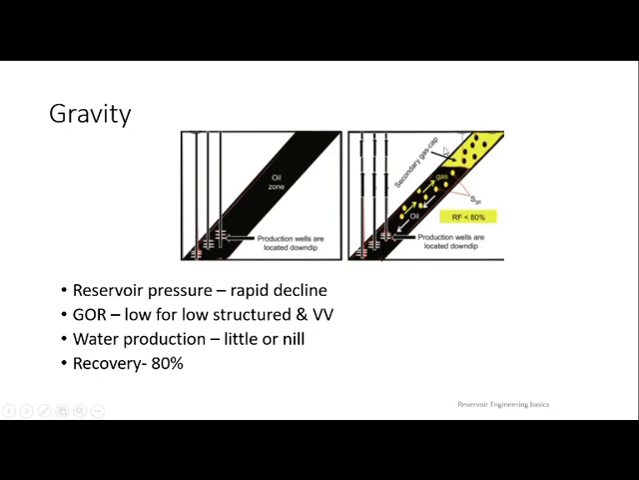When these production wells are at the top, which is near your gas zone, it will become high. So that is what the gas oil ratio shows. Water production is little or nil. Why? Because water is settling down and is not moving towards your production well, but is moving below the oil water contact. That will not help water come into your production well. That is the reason it will be little or nil. If that happens in a proper way, you can expect 80% recovery.